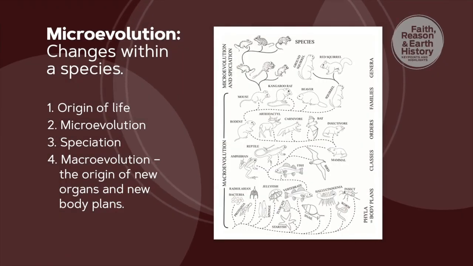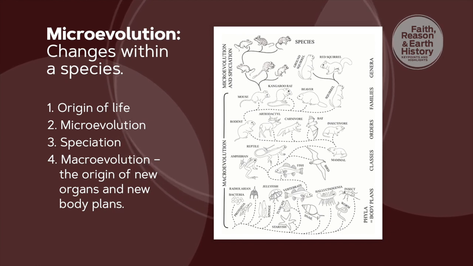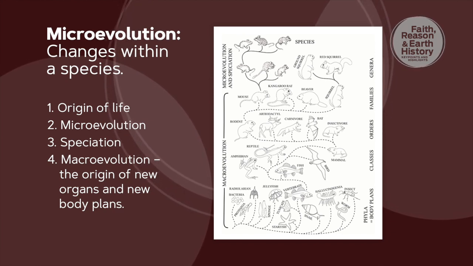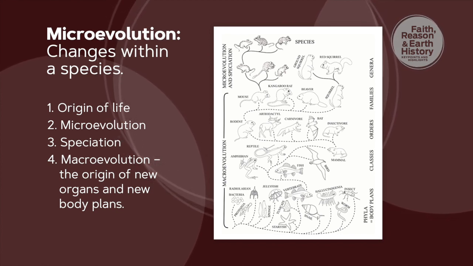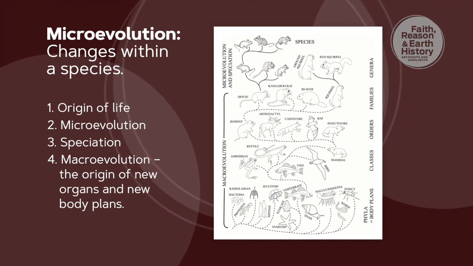We are now beginning to discuss theories of biological origins, from the origin of life to how all groups of animals originated. Theories of biological origins can be divided into 4 parts. First of all, there's the origin of life. How do we get from a non-living world to life? Then there are microevolution and speciation. And the 4th category is macroevolution, the origin of new organs and new body plans, new kinds of animals.